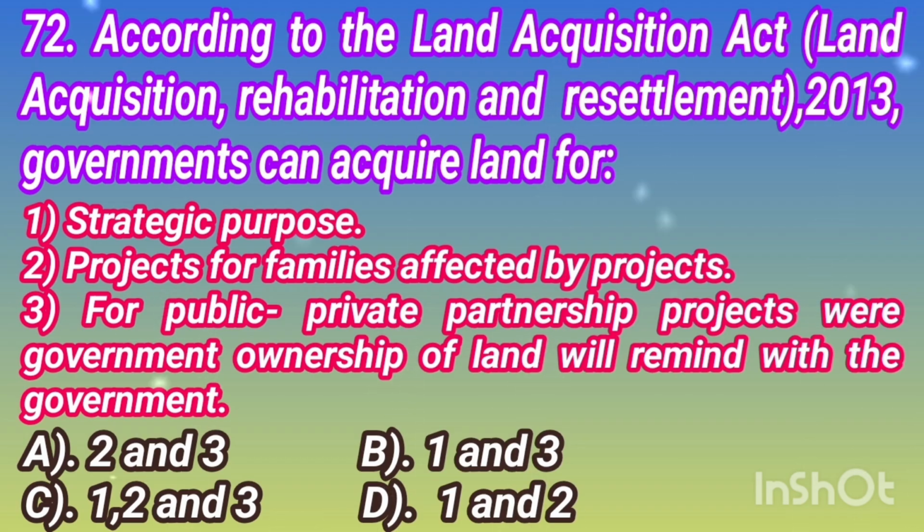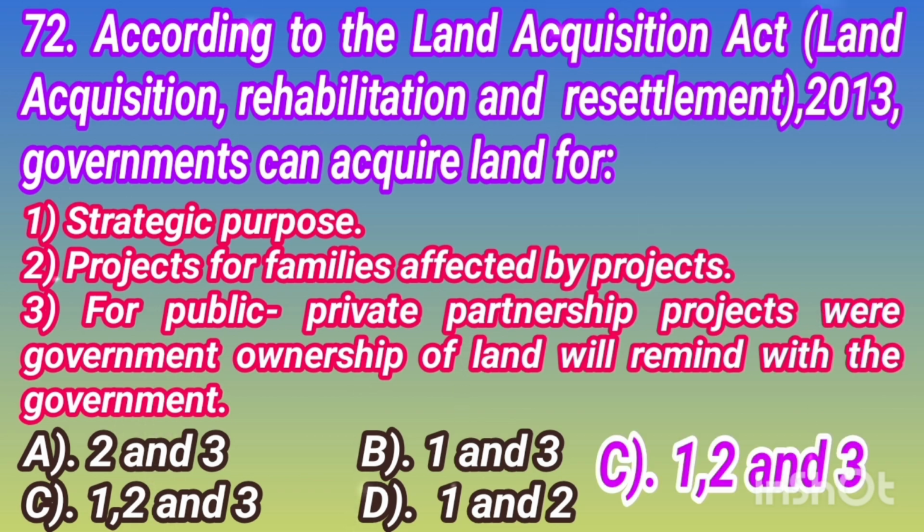Point 3, public private partnership projects where ownership of land will remain with the government. Option A, 2 and 3. Option B, 1 and 3. Option C, 1, 2 and 3. Option D, 1 and 2. The correct answer is option C, 1, 2 and 3.